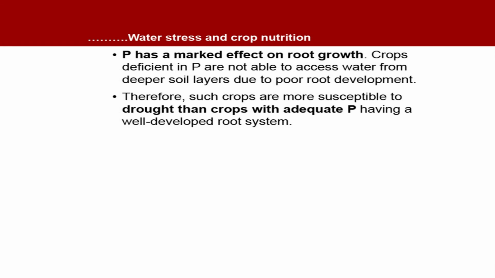Phosphorus has a marked effect on root growth. Crops deficient in phosphorus are not able to access water from deeper soil layers due to poor root development. Therefore, such crops are more susceptible to drought than crops with adequate P having well developed root systems.